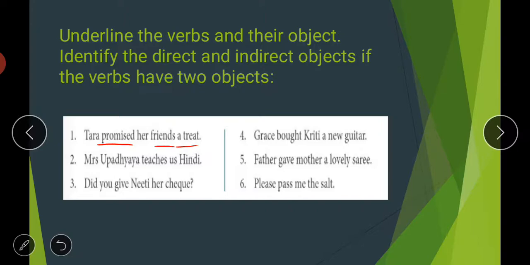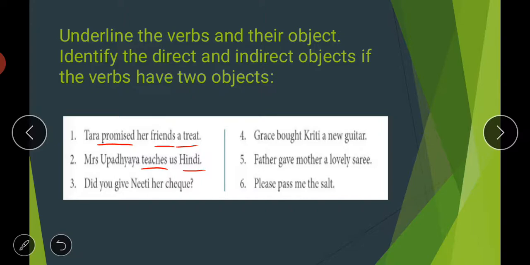So this is all about this one. Then, Mrs. Upadhyay teaches us Hindi. Teaches is no doubt your verb here. What does she teach? Hindi. Hindi is your direct object. To whom does she teach? Us. So us will be your indirect object and Hindi is your direct object.